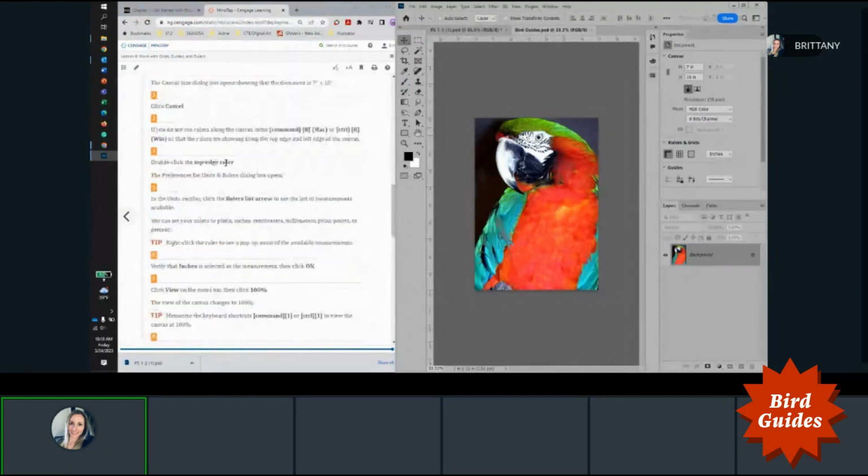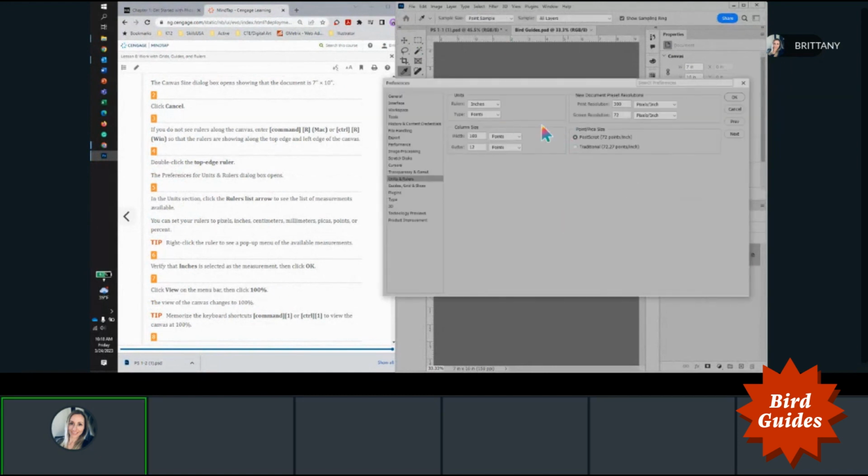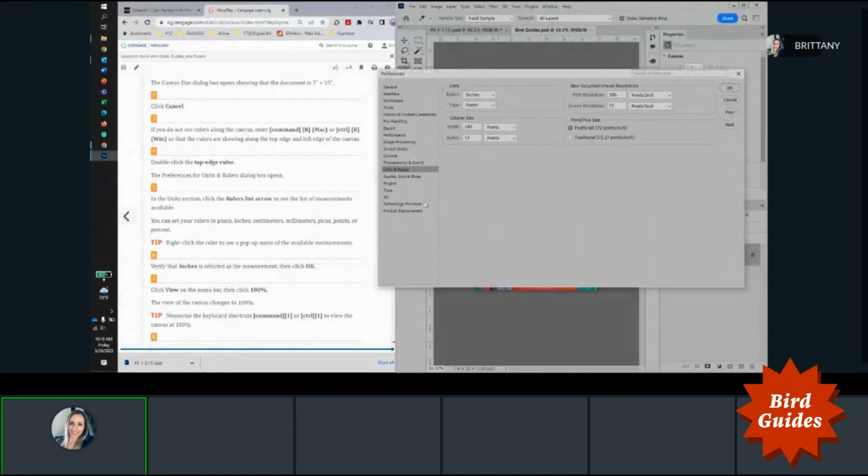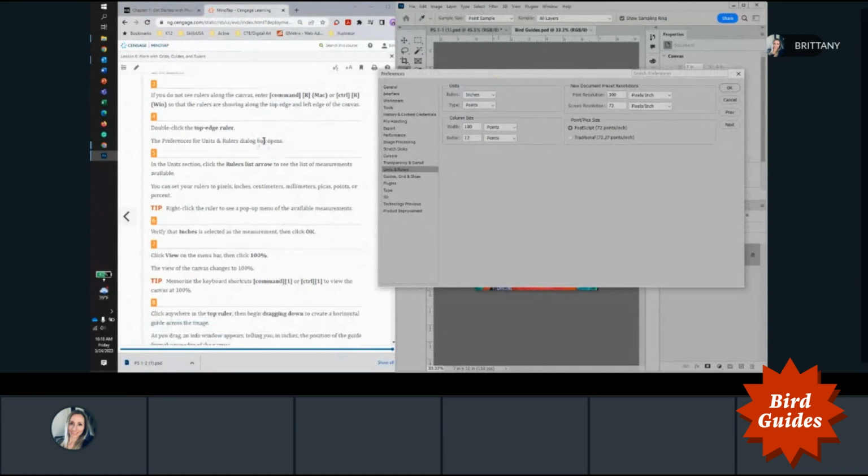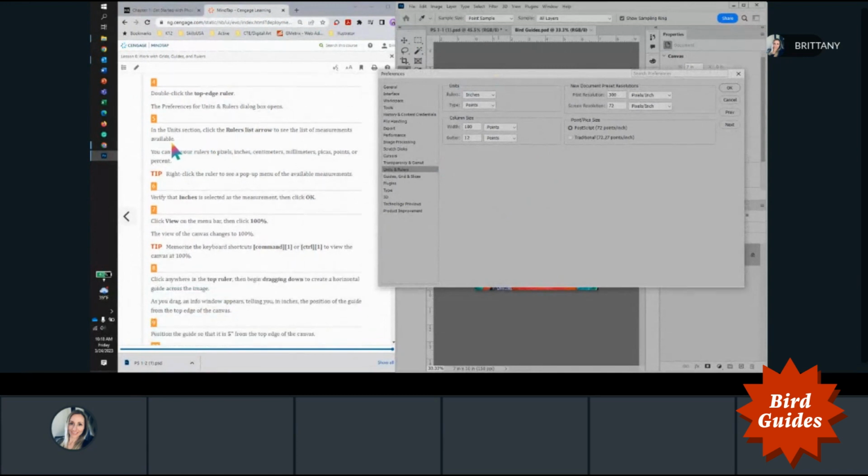And then double click the top edge ruler. And then the preferences menu opens up where units and rulers are. In the unit section, click the rulers list arrow to see a list of measurements available.